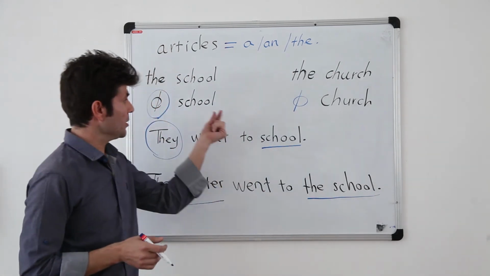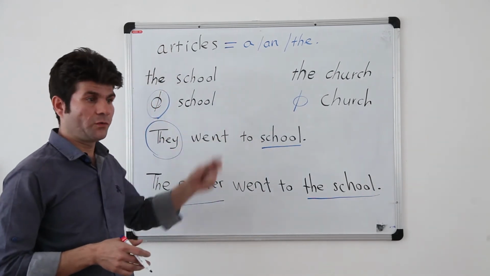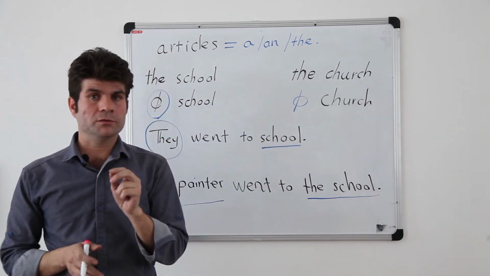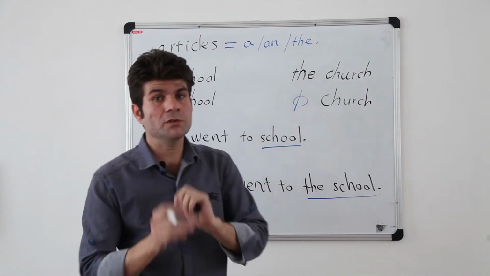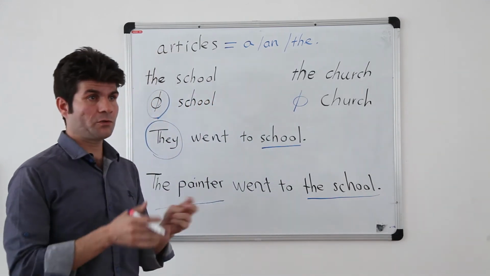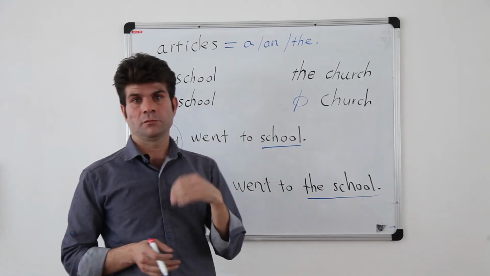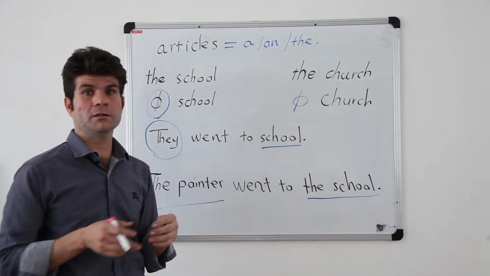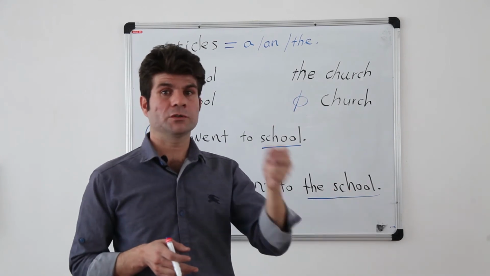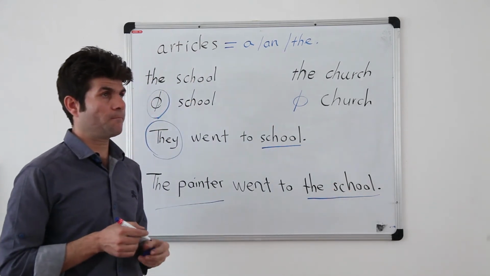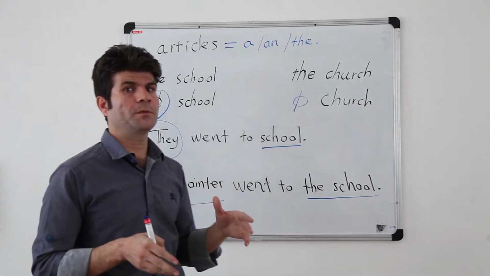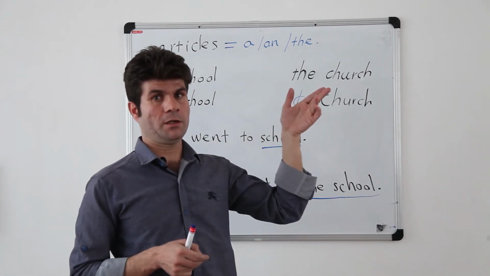So, if we go to a place for the main job of this part, we don't use article the. But if we go to a place like church, mosque, school, bank, for a different purpose, we use the. We say people go to church to worship God.